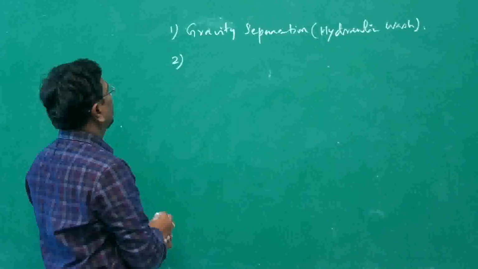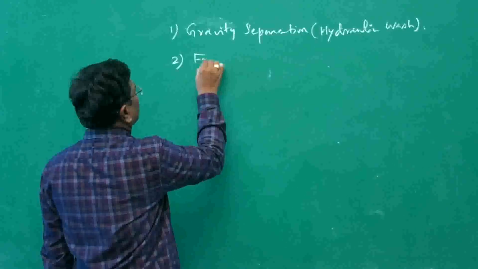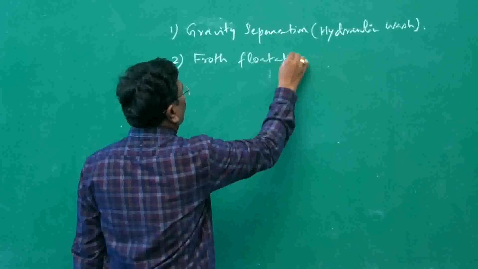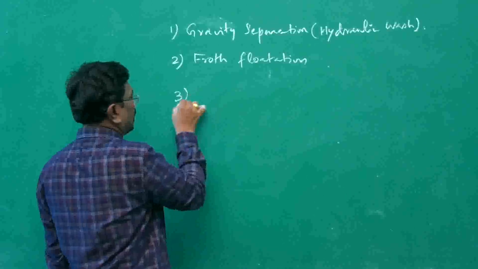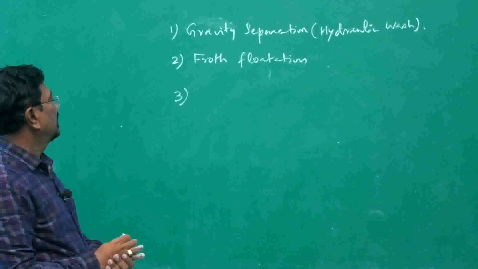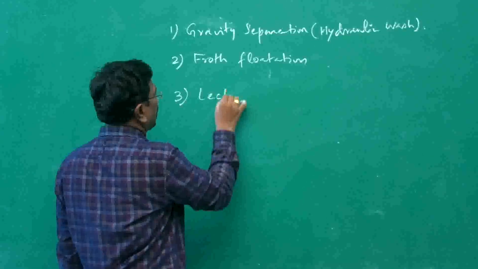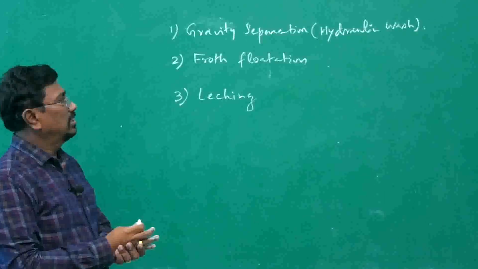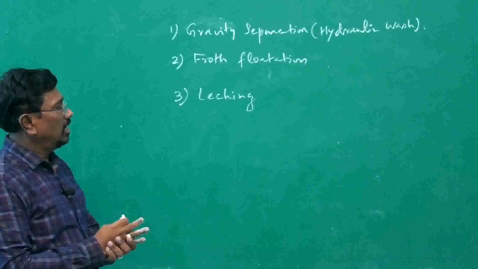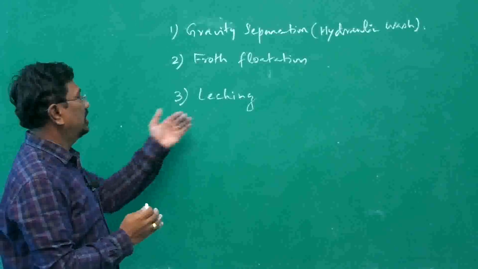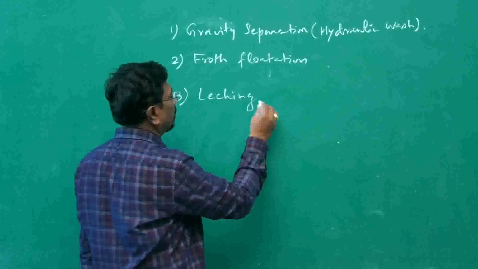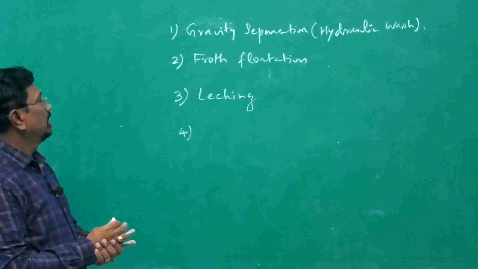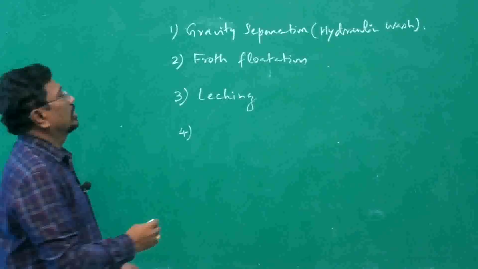Second one is froth flotation. It is mainly for sulfide ore. Froth flotation method is for sulfide ore. Then the third method is leaching. Those metals which can readily form a soluble complex, or the salt may be soluble, such substances can be concentrated by leaching. Then the fourth method is magnetic separation.